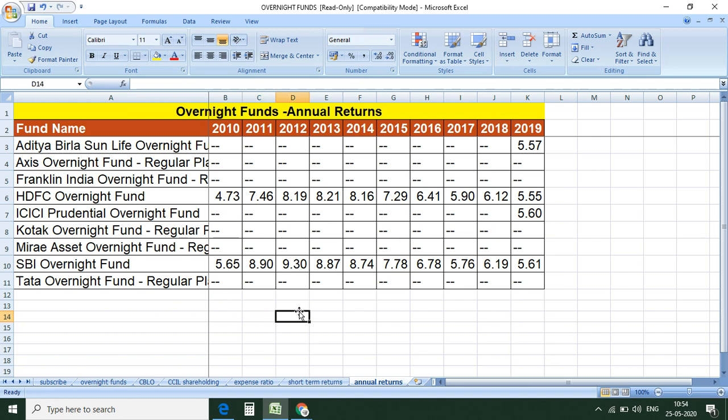In liquid fund, there are charges. If you redeem within 7 days, then there is exit load. But in overnight fund, there is no exit load. Second thing, friends, you can invest online. You can redeem through a mobile app, through OTP. You don't have to visit. You don't have to fill any forms and documentation. Nothing. It's very simple. Through the app you can buy. Through the app you can sell.